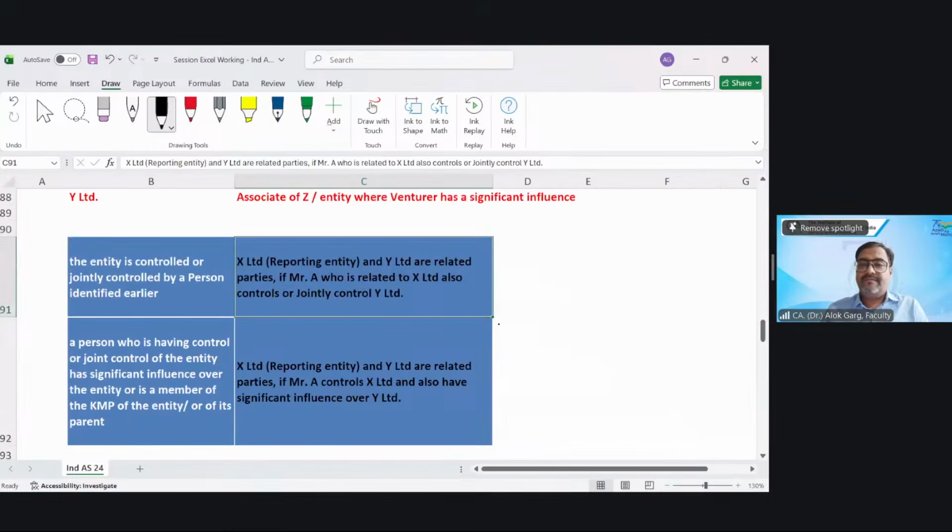Clear or not? Clear, sir. Very much clear? Okay. So we have covered four relationships from the entity perspective. Now we are moving to the fifth relationship. What is the fifth relationship?